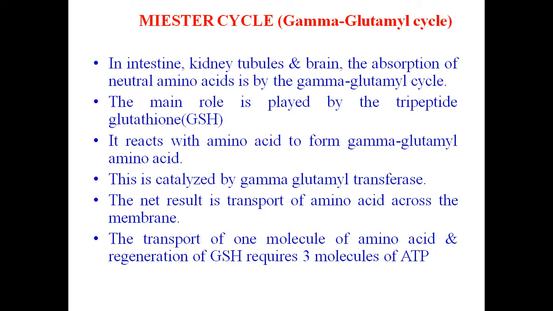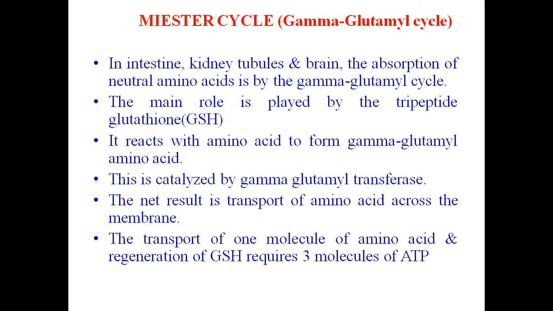Okay. Now the direct result is that transport of the amino acid across the membrane takes place. This amino acid is bound to the glutathione. Now glutathione, which is present outside, turns towards the inside of the cell. As a result, the amino acid comes inside the cell and is released in the cytoplasm. Then glutathione moves outside of the cell membrane again. Transport of one molecule of amino acid and regeneration of glutathione requires 3 molecules of ATP.